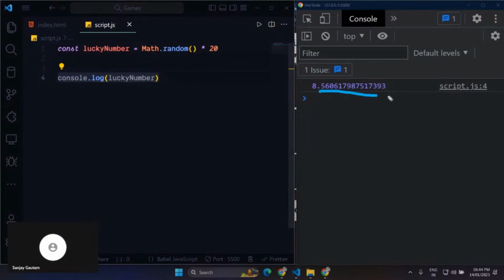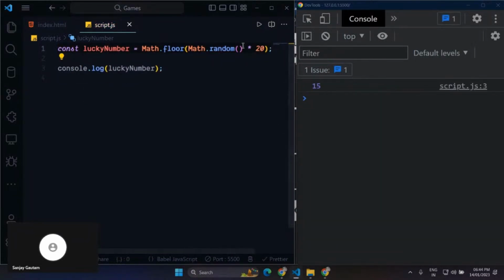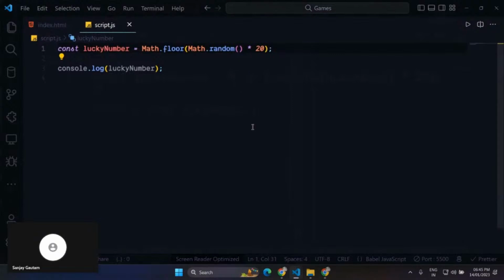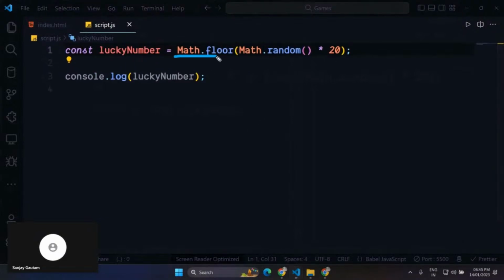Now, I also want to remove these decimal places here. So I don't want to get these decimals. For that, I have again a function, math.floor, and this will actually remove the decimal from here. So these math functions are given to us by JavaScript. Inside this math.floor, you just need to pass the number, which is a number between 0 to 20, and it will actually remove the decimal from there. And that's it. So this is how you can generate a random number.